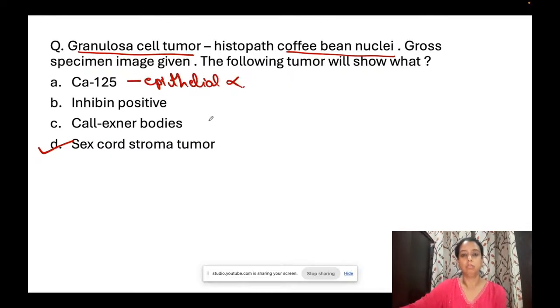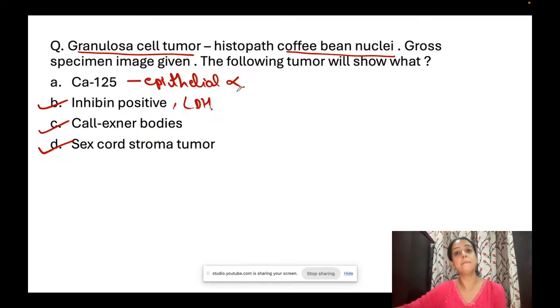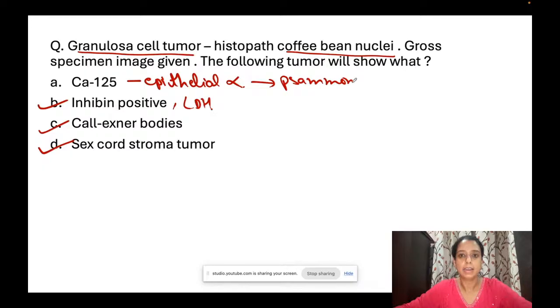So no, Call-Exner bodies are present in granulosa cell tumors, and the marker for granulosa cell tumors is inhibin. ठीक है, so inhibin and LDH, all these are markers for granulosa cell tumors. CA125 is a marker for epithelial cell tumors. और epithelial tumors में कौन सी bodies मिलती हैं? Serous cells में especially क्या मिलता है? Psammoma bodies, है ना? So this is our answer. We do not find CA125 in granulosa cell tumor.